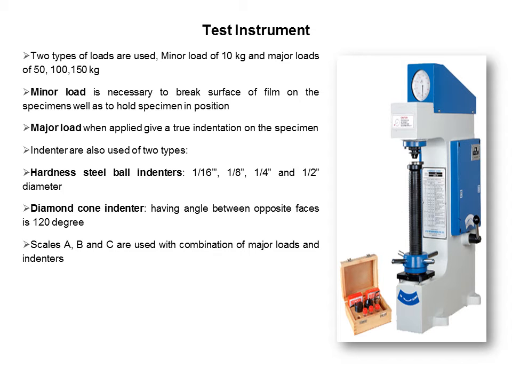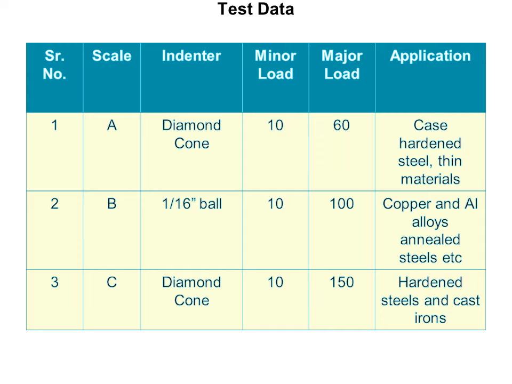Scales A, B and C are used with combinations of major loads and indenters. Suppose case hardened steel or thin materials have to be checked, then scale A has to be used, and for that scale the indenter is the diamond cone. The minor load is 10 kg and the major load is 60 kg. Suppose a specimen is made of hardened steel or cast iron, then the C scale is used, with the diamond cone indenter, applying a minor load of 10 kg and a major load of 50 kg.